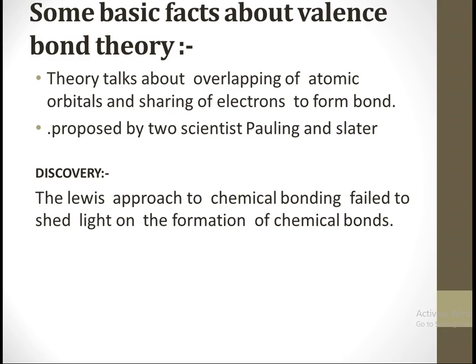If we talk about VSEPR theory, why not VSEPR theory in place of valence bond theory? Because VSEPR theory gives the geometry of simple molecules, but theoretically it does not explain them, and it also has limited application. That's why there is a need for a new theory that will explain how the chemical bonding is happening, that will explain the electronic configuration of an electron, as well as help in understanding the structures too. So let's start the theory with the points.